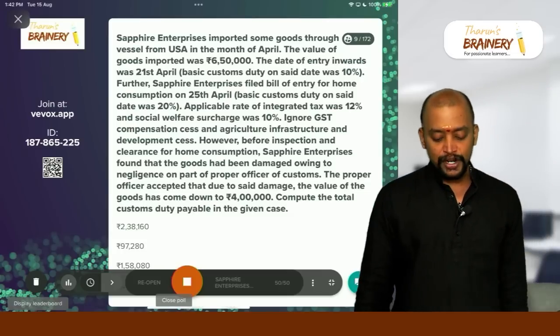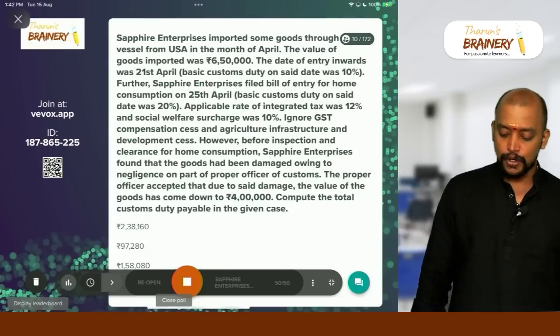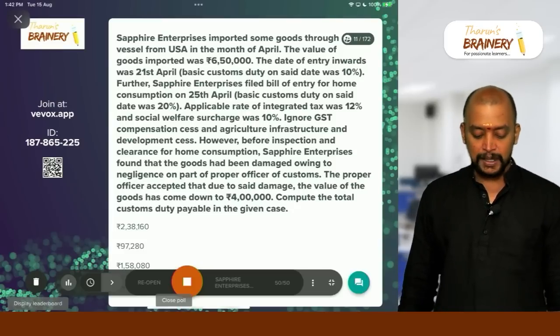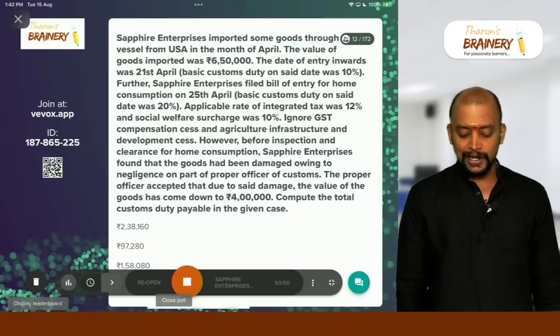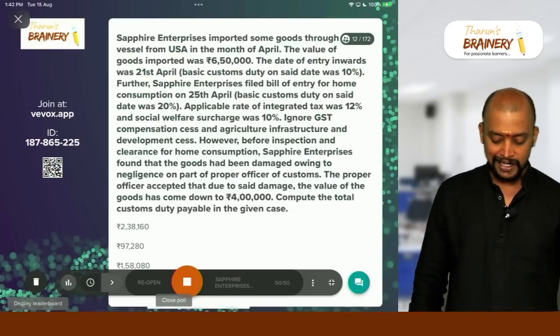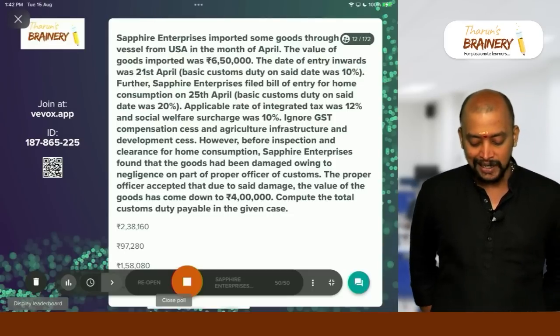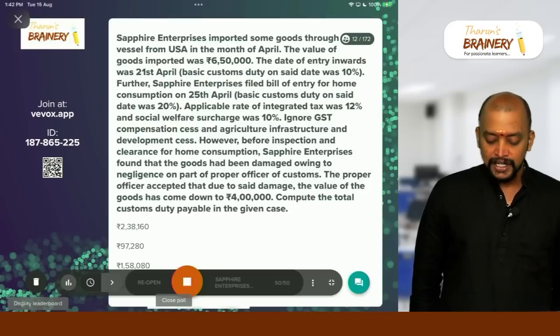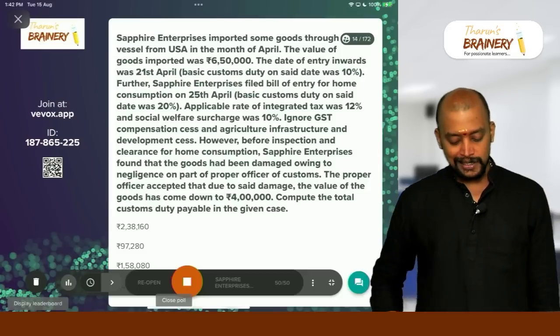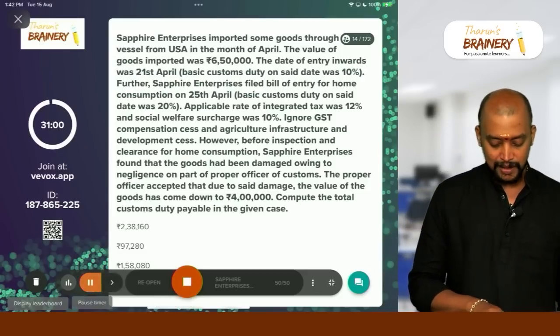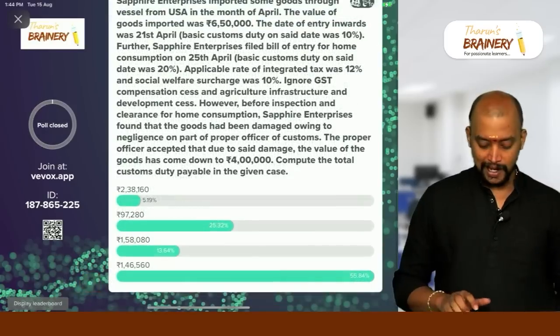However, before inspection and clearance for home consumption, Sapphire Enterprises found that the goods have been damaged owing to negligence on the part of the proper officer. The proper officer accepted that due to said damage, the value of the goods has come down to 4 lakhs. Compute the total customs duty payable in this case. Come on, make it fast. Okay.